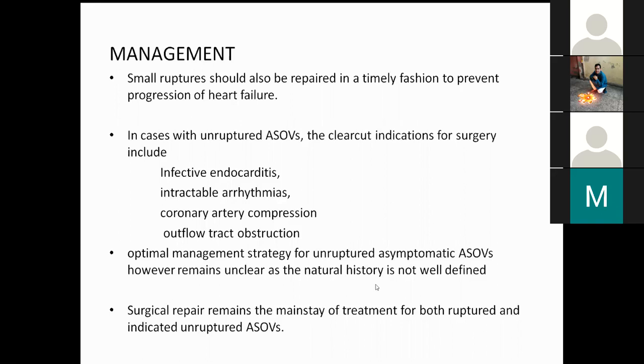Anything else? No, sir. Okay, tomorrow is a big topic, VSD is a big topic. I think we won't be able to complete it in one go. We'll see. Otherwise we'll transfer the rest to Sunday, as much as gets done. Tomorrow let's do the anatomy and diagnosis; management we'll do later. ASD management is also left, so we'll club it together. But tomorrow let's start and see how much we can cover.